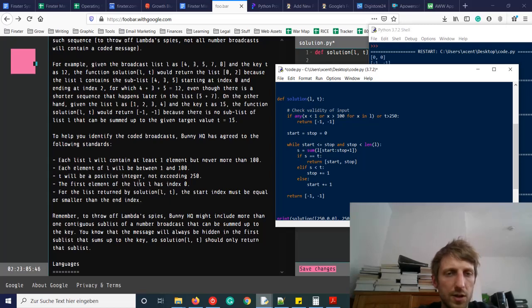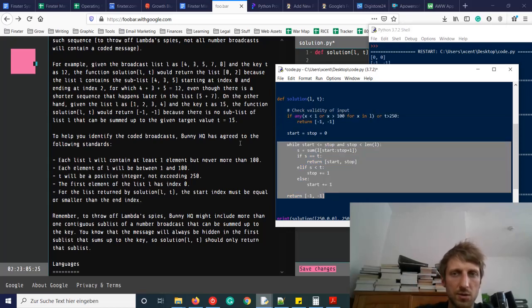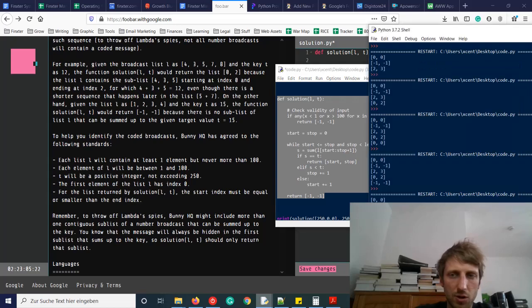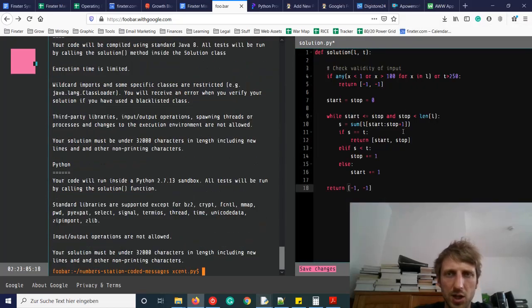the first element of the list L has index 0. Okay, the list returned by solution start index must be equal or smaller than the end index. So in these cases now we return -1 -1 because they are not valid according to them. Let's check whether this was what they were looking after. I don't think that this is a problem, but let's check. Save changes.